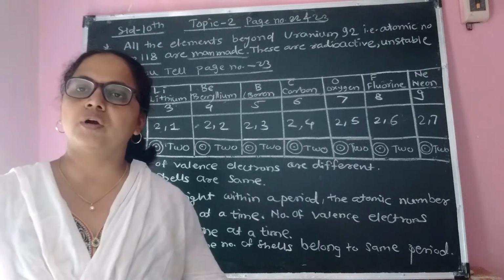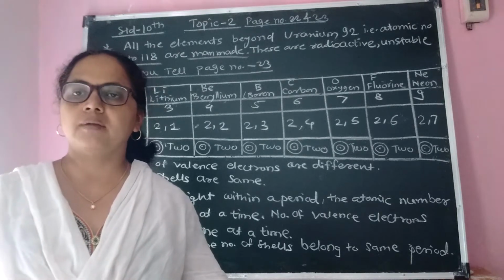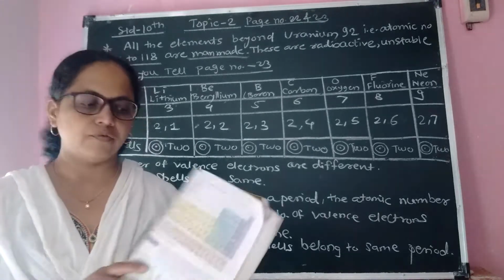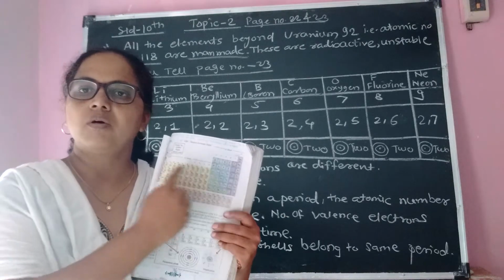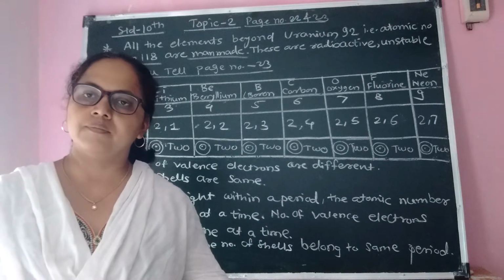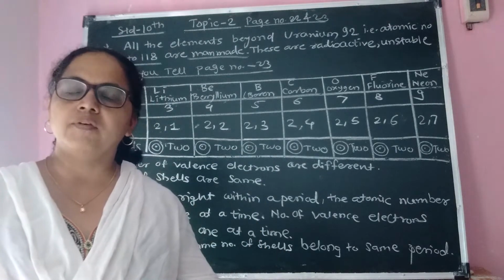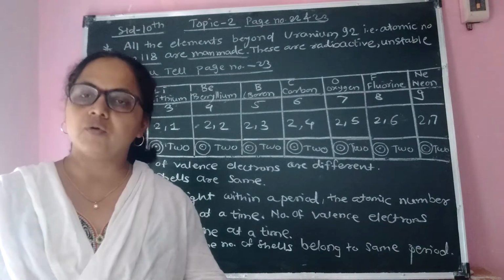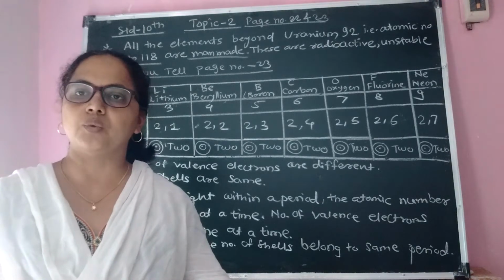Now we are going to see what will happen in case of a period. Period means horizontal rows. If you see the periodic table, these horizontal rows are called periods. What will happen in case of period and electronic configuration? Before that, we are going to read page number 22.